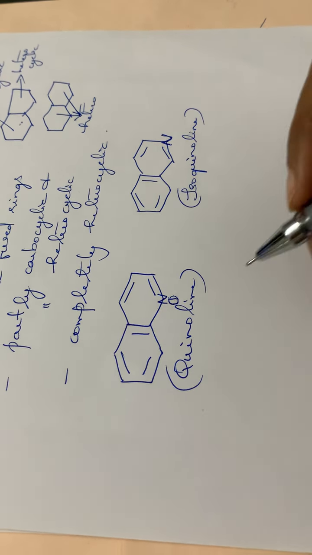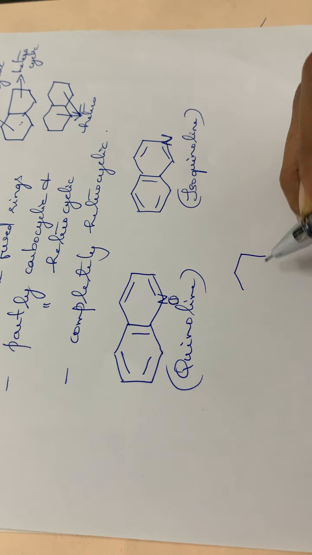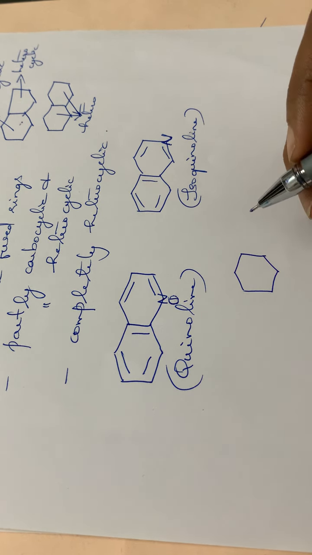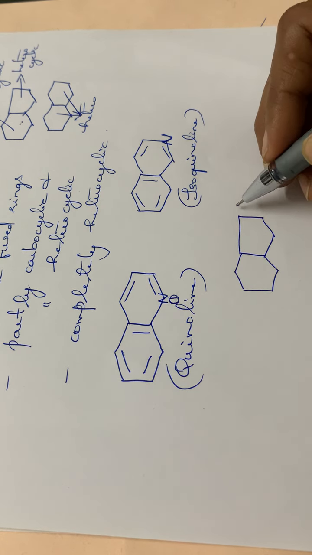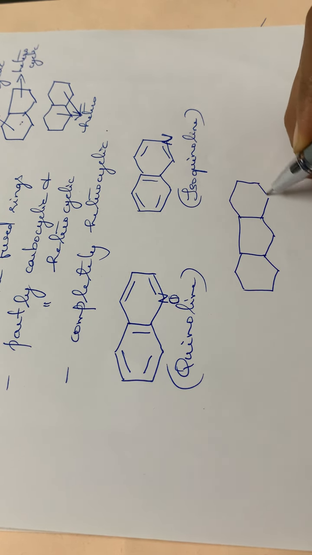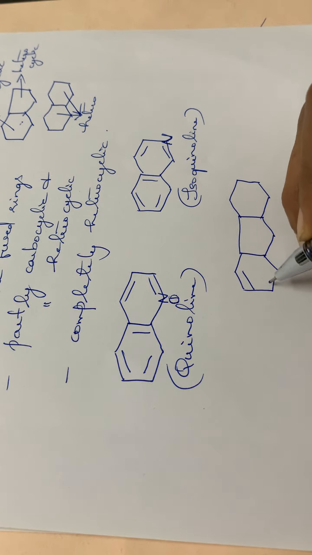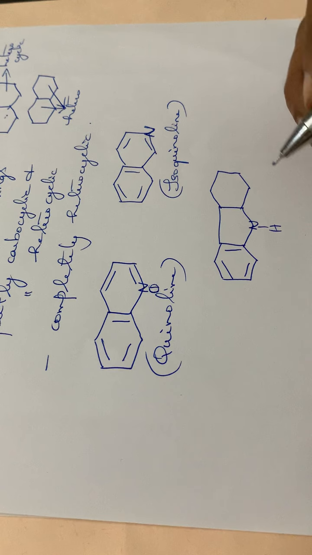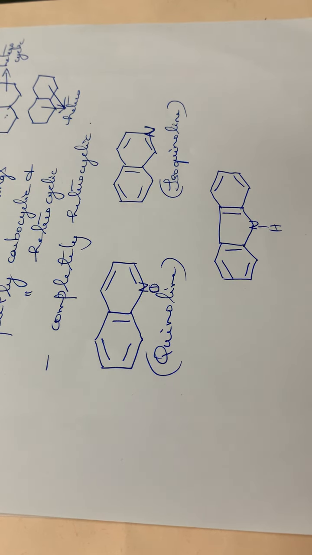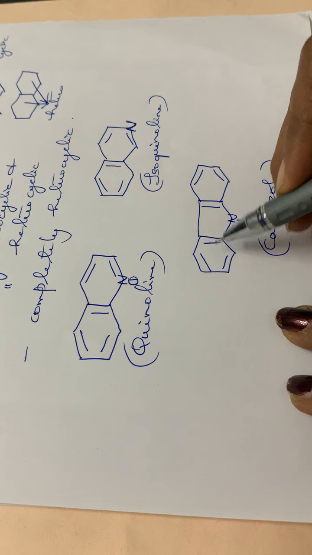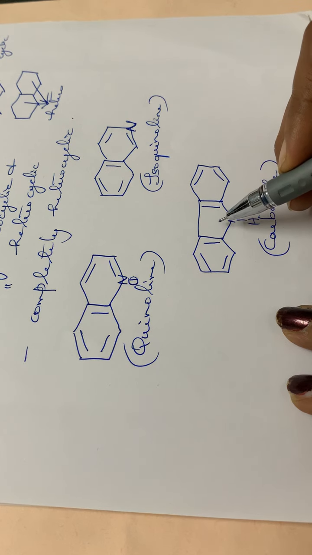Then one more compound is there, carbazole. Carbazole has 3 rings: one 6-membered ring, then the second one, a 5-membered ring, and the third one, again a 6-membered ring. Here there are alternate double bonds, then NH, then here one double bond, then again double bonds. So this is carbazole. Here 3 rings are there, 2 6-membered and 1 5-membered ring.